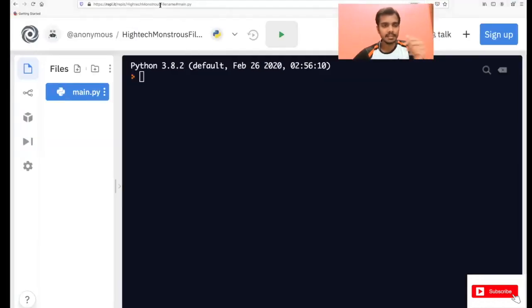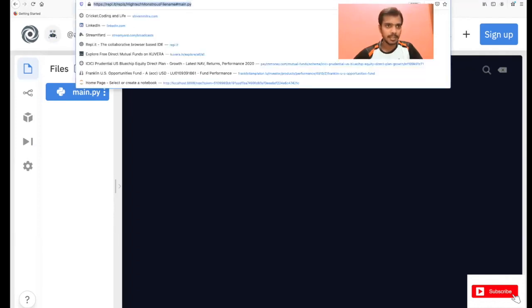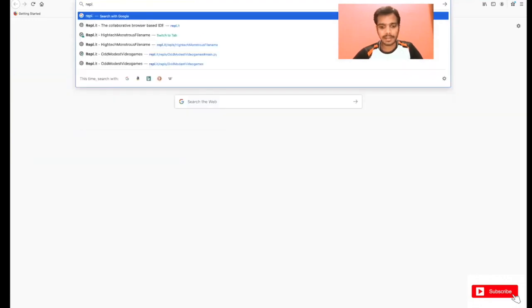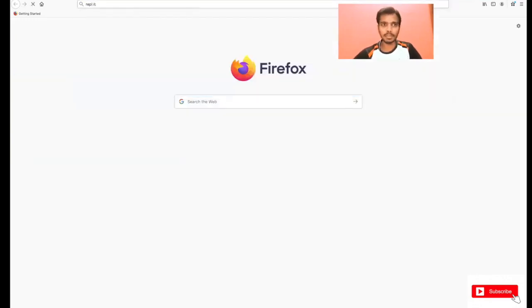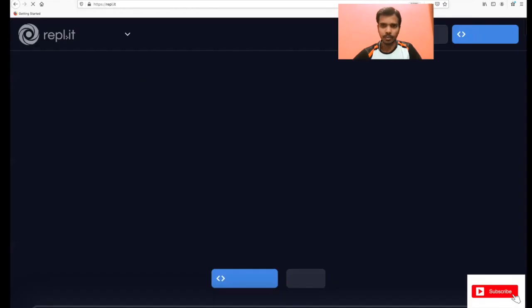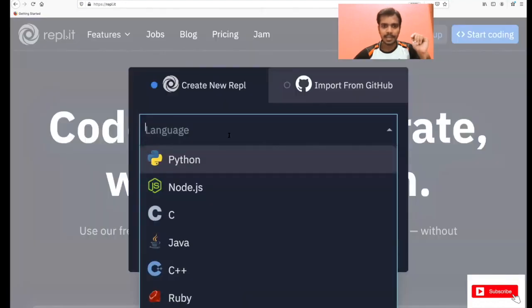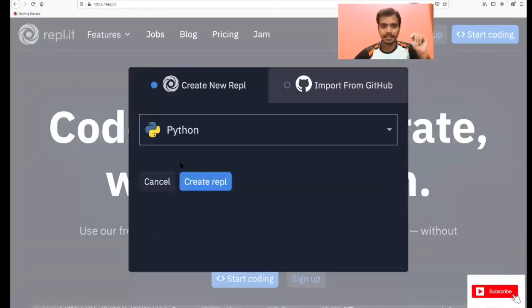You see my screen here. So what I have done is that there is a website actually. So just open this website. So let me show you the steps here. Just open repl.it, this website, on your mobile browser, Chrome browser or anything. Now what you should do is click on start coding here. Then it will ask the language, then select Python here. Then click on this create REPL.